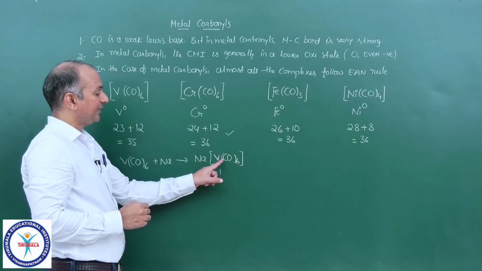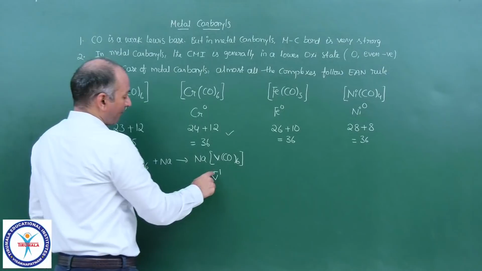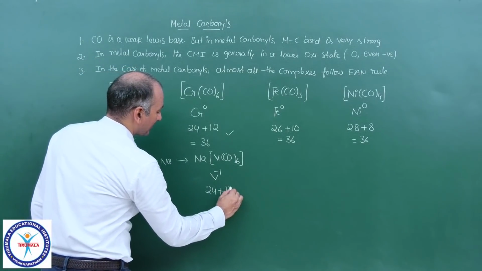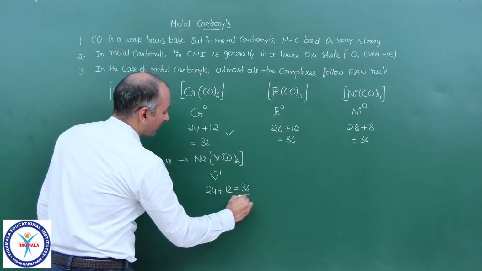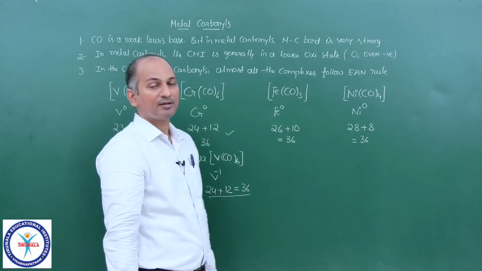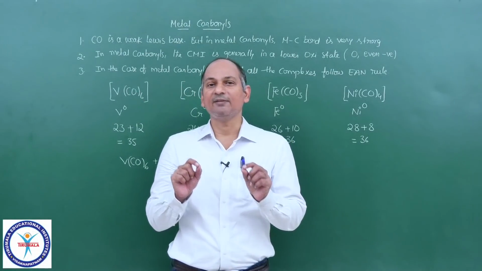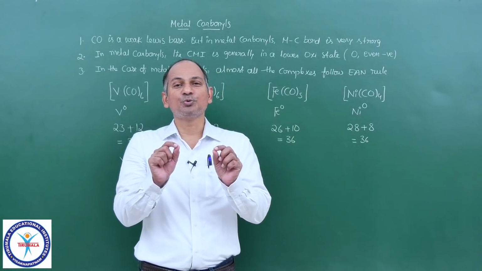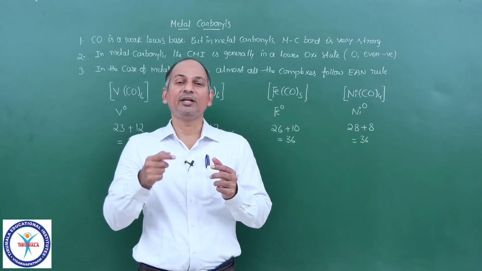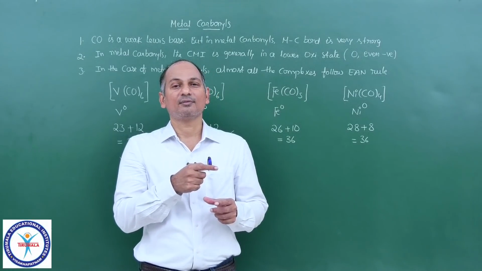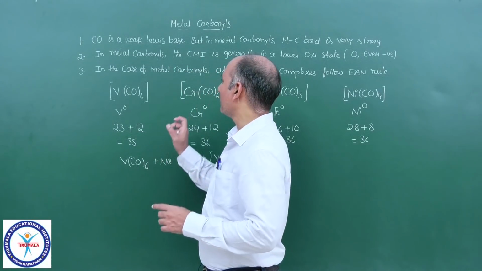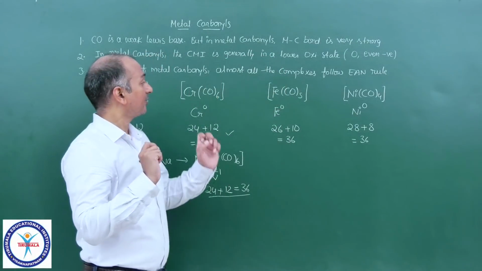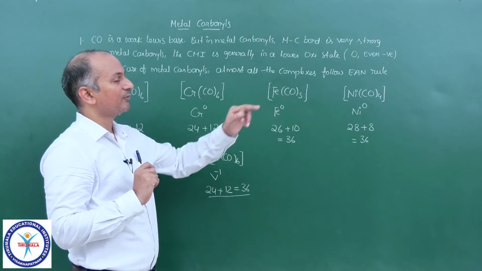Now, what is the EAN of this particular complex? Vanadium -1, so it is 24, and 6 carbonyls give 12, and the total comes out to be 36. That means even the complex which violates the EAN rule tends to gain 1 electron, and then it will follow the EAN rule. That is the importance of this particular point. The third point: almost all the complexes follow the EAN rule.